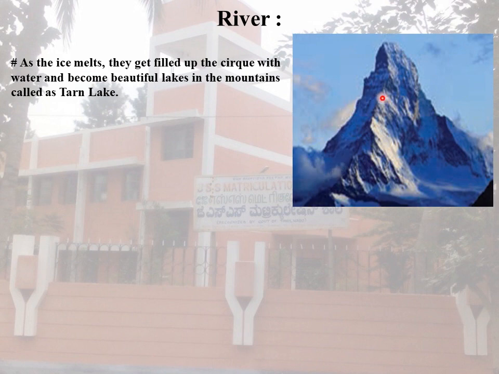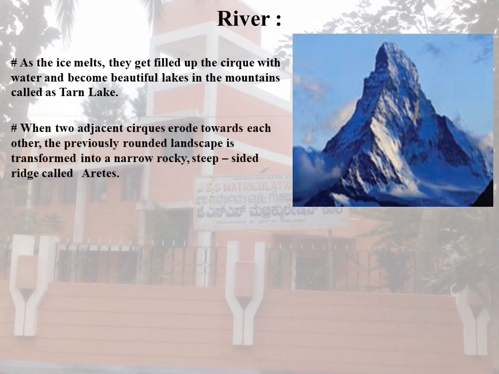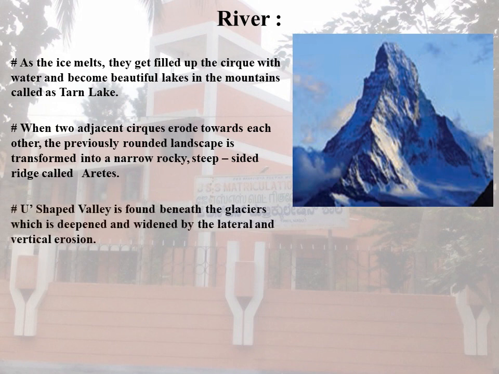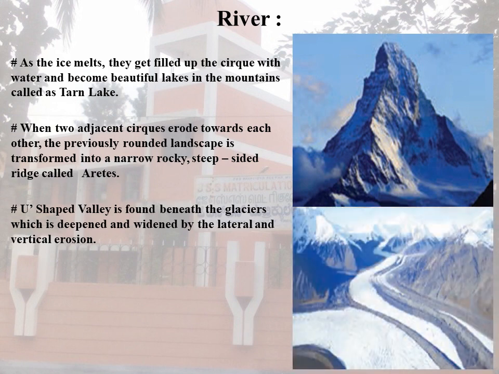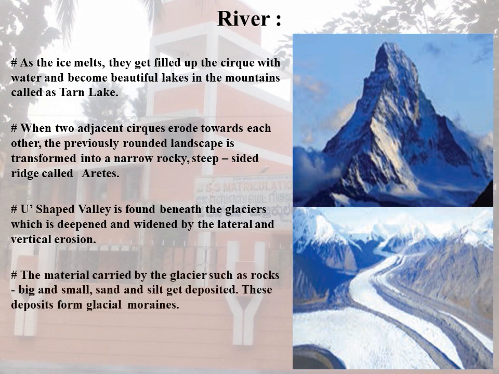What is shown in the picture on the right side? The next is the U-shaped valley, which is formed beneath the glaciers, deepened and widened by lateral and vertical erosion. The material carried by the glaciers, such as rocks, big and small, sand and silt, gets deposited. These deposits form glacial moraines.